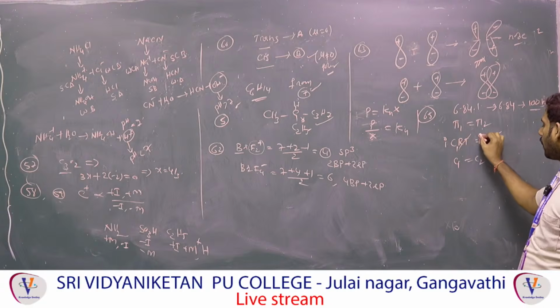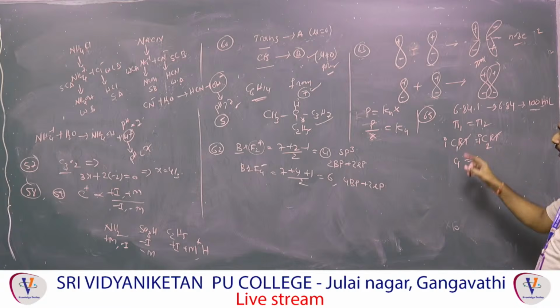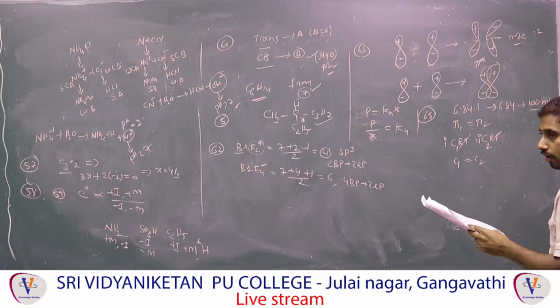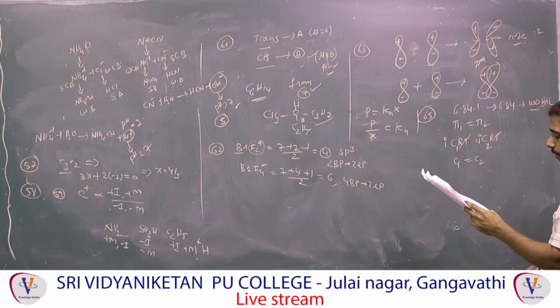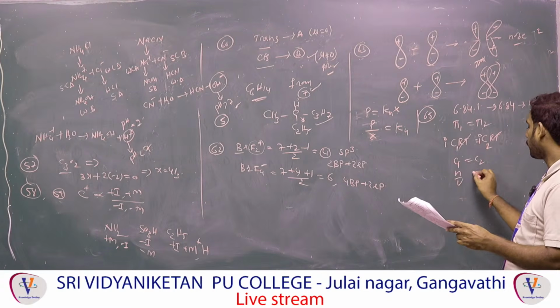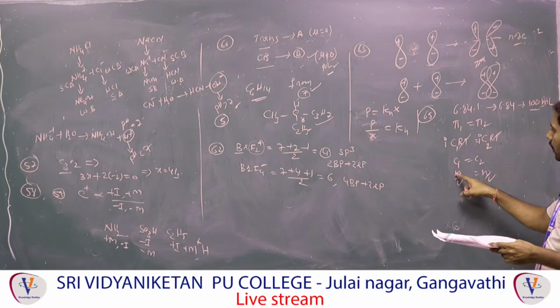Otherwise multiplied with i: i C1 RT is equal to i C2 RT. i is the van't Hoff factor. Both cane sugar and thiourea, that means thiocarbamide, which is like urea, are non-electrolytes, so the i value is 1. Concentration means n by V. n means weight by molecular weight.